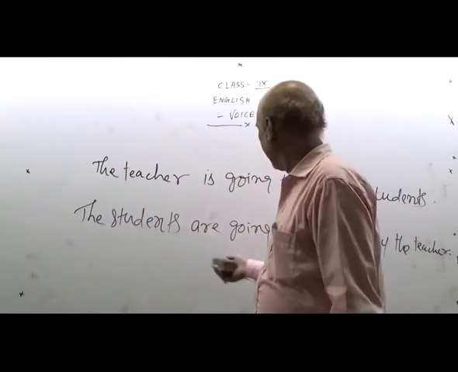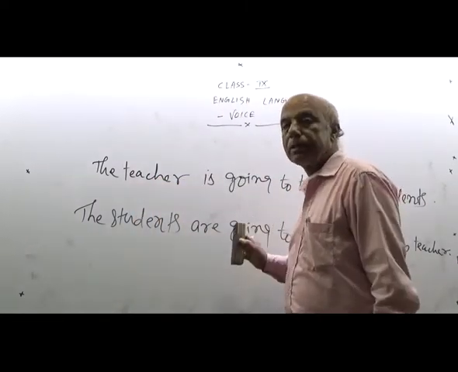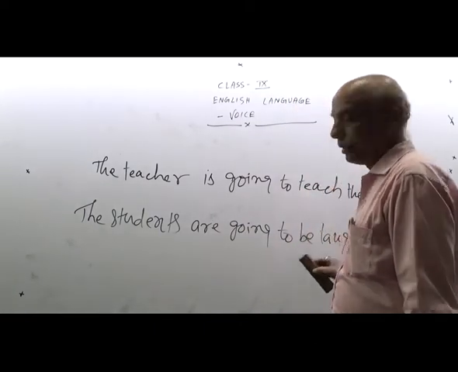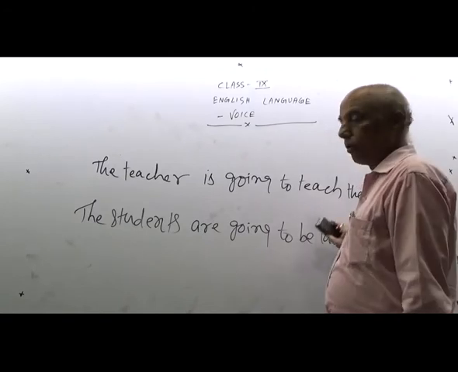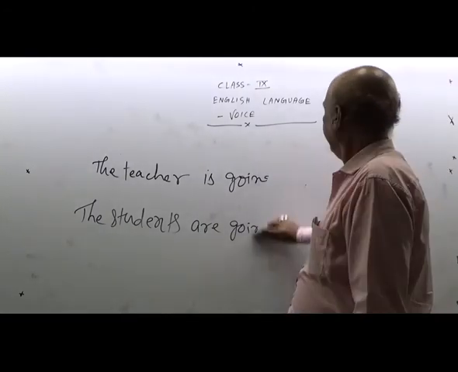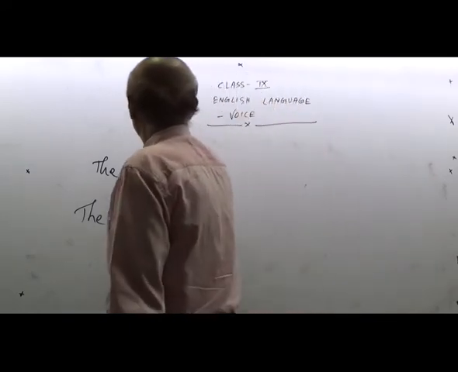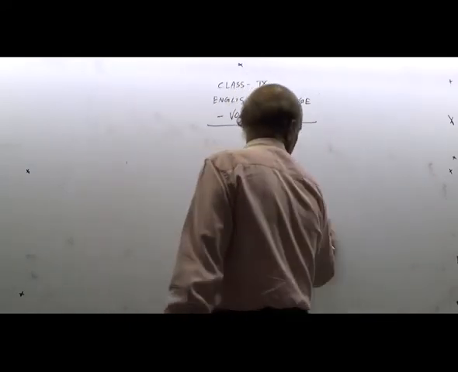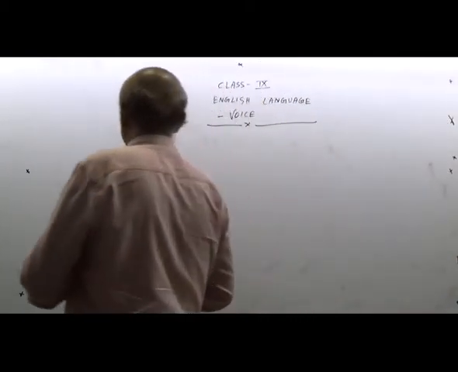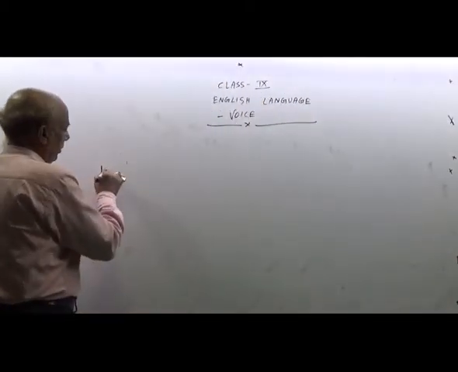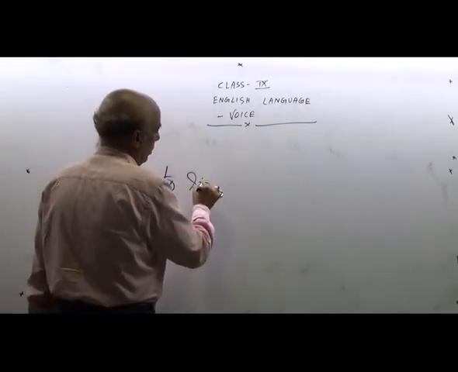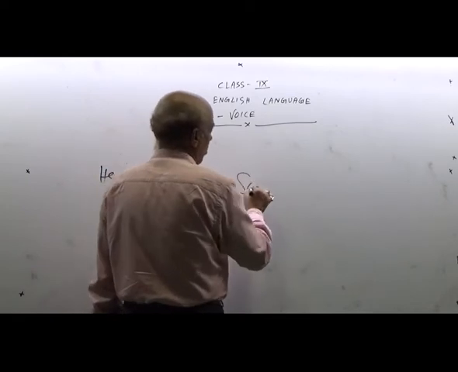So here I have written many miscellaneous exercises, and some sentences are going to be written down by me. He is to sing songs.